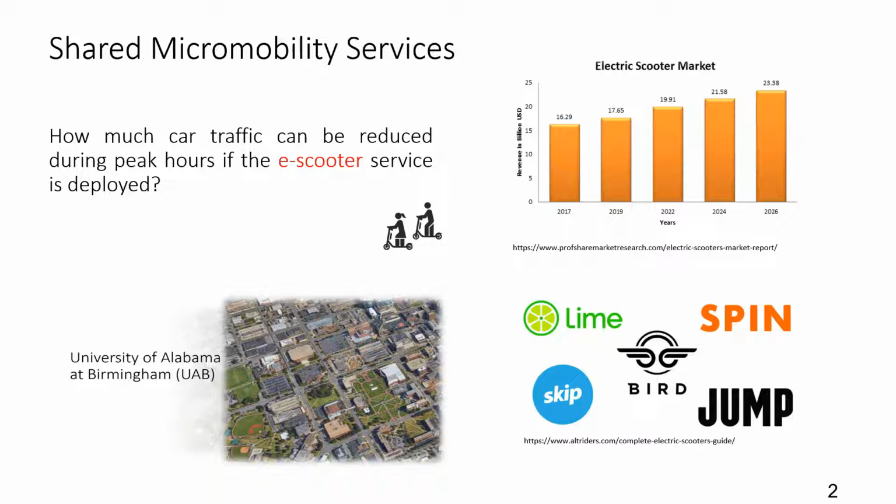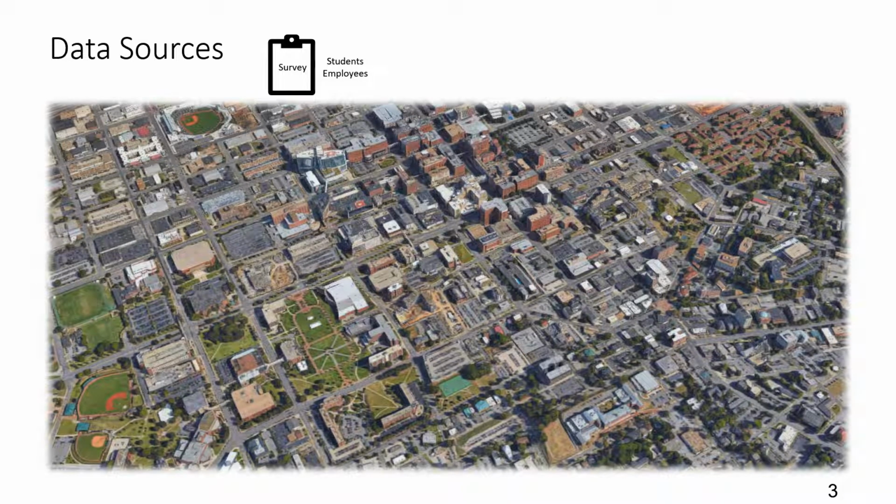To do that, we need first to prepare synthetic agent plans and then run the simulation. After that, we can analyze the results and understand the effect of e-scooters. We choose the campus of UAB as the target area to study, since UAB is a functional zone for education, research, and healthcare. We use a survey that contains approximate home and work location for students and employees.